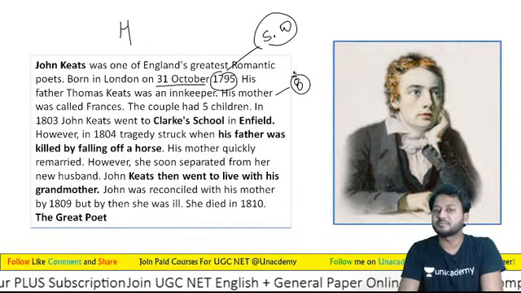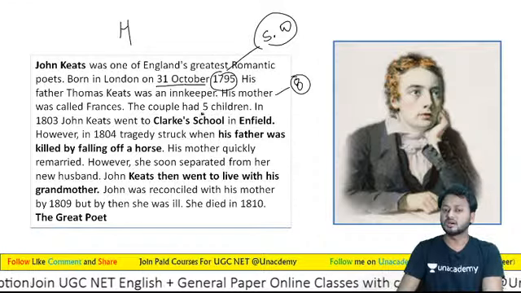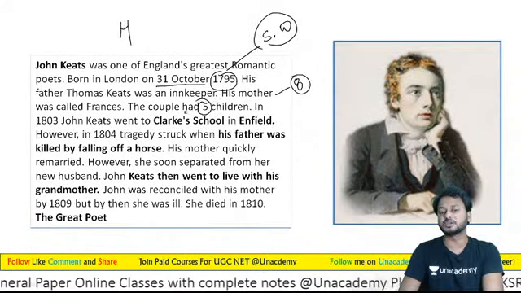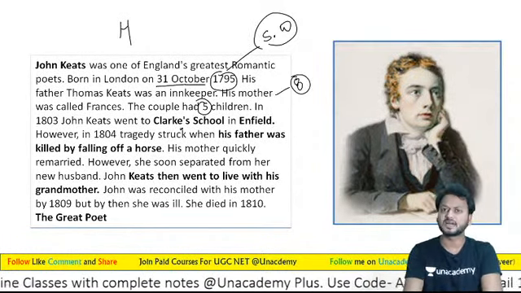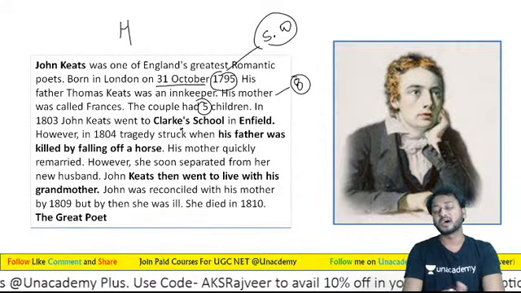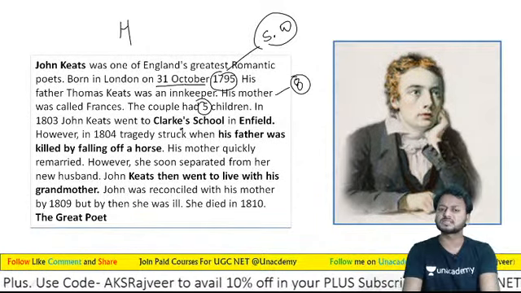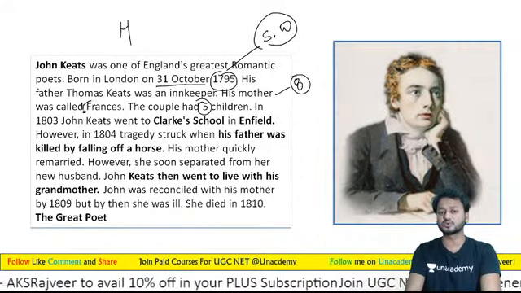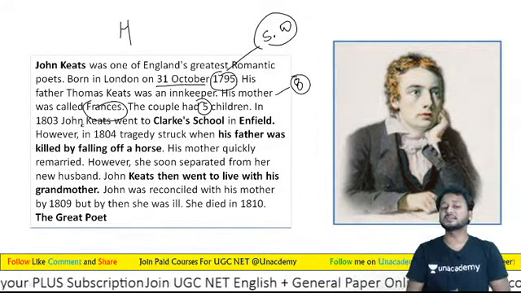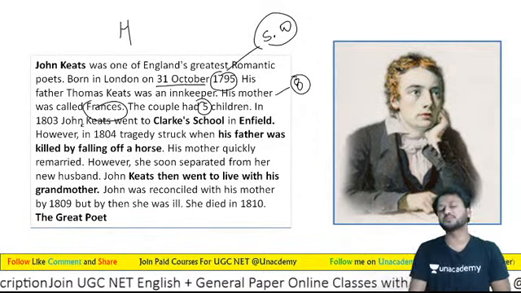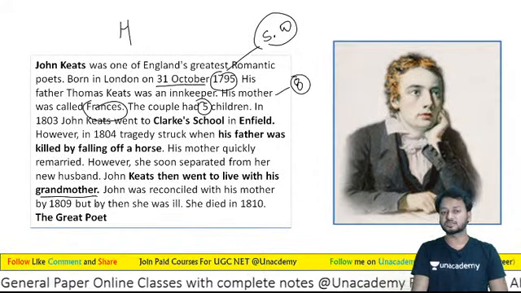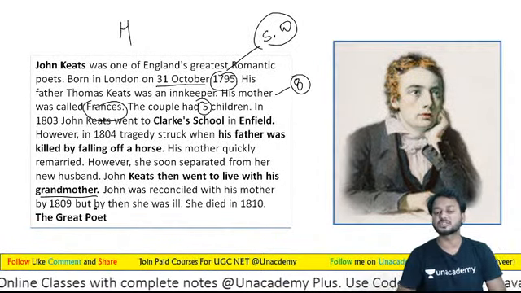the really crucial time period for John Keats, because Thomas Keats and Francis both had 5 children. यानी कि Keats के 5 brothers and sisters. So learners, आपको पता होना चाहिए कि 5 children, father's death, and now Francis remarried. यानी कि जो इनकी मदर थी, इन्होंने दोबारा से मैरिज कर ली. And this remarriage was not a successful marriage. But the children, like Keats and all, Keats went to his grandmother, अपनी grandmother के पास जाकर रहने लगे.